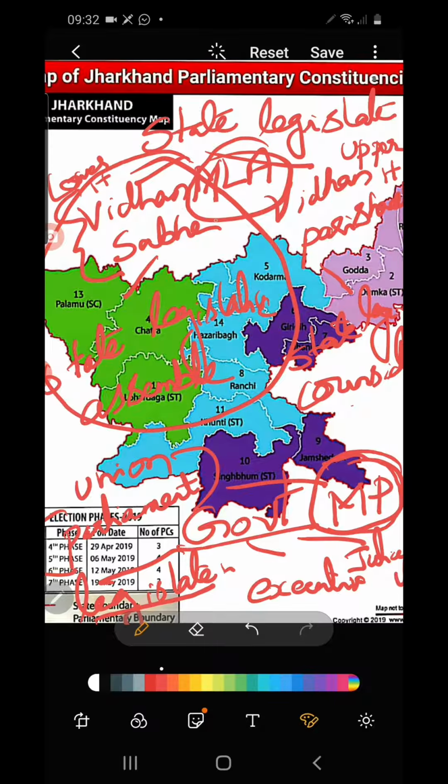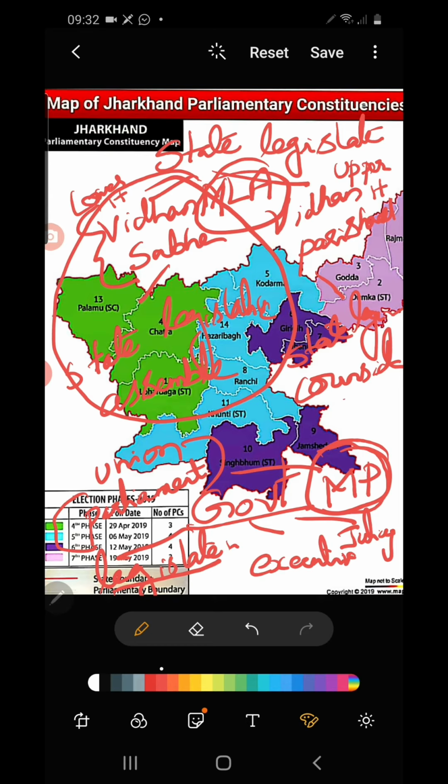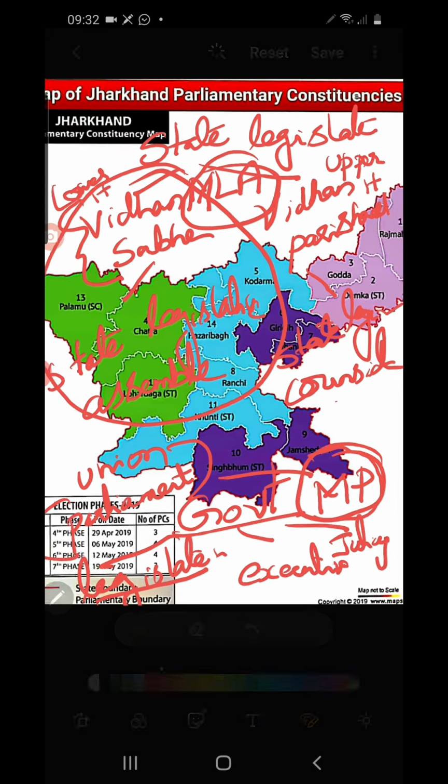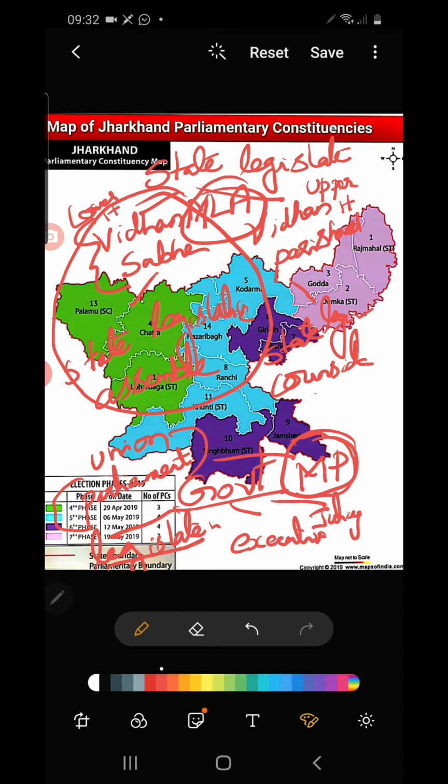So who is the head of the Vidhan Parishad? Vidhan Sabha. The State Legislative Assembly, the assembly election is held. In our country, you see how many states there are. In Jharkhand, you see the map that is given. So the election is held in all the, how many districts are there?